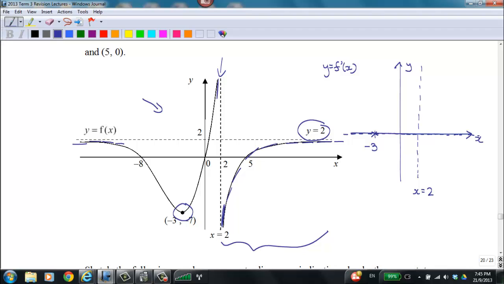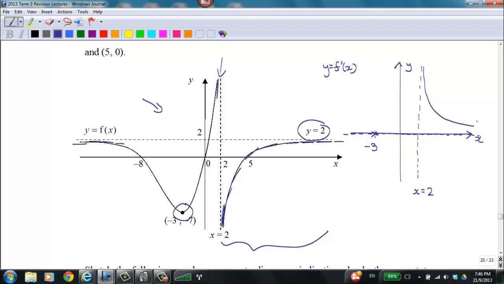Second, the gradient is getting more and more gentle, which means the value of the gradient is positive and decreasing. Hence, to sketch the graph of y equals f'(x) for x more than 2, the graph will appear above the x-axis, reason being that the value of the gradient is positive, and the value of the gradient is decreasing.